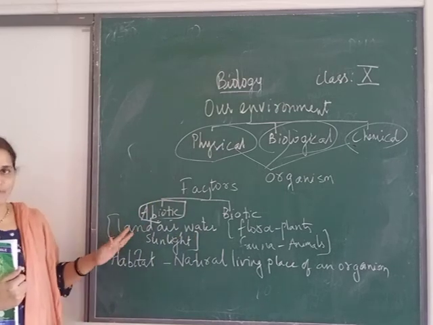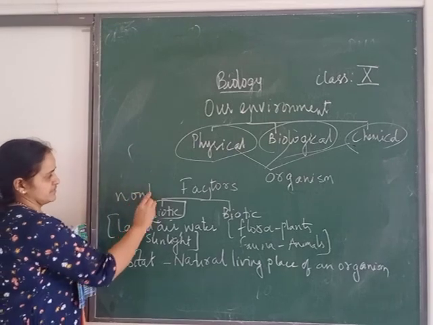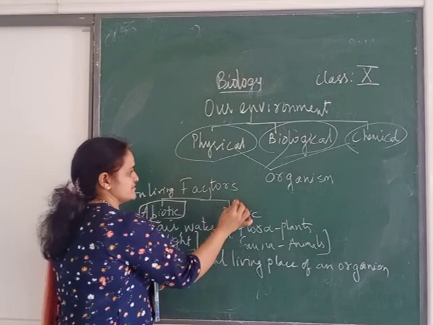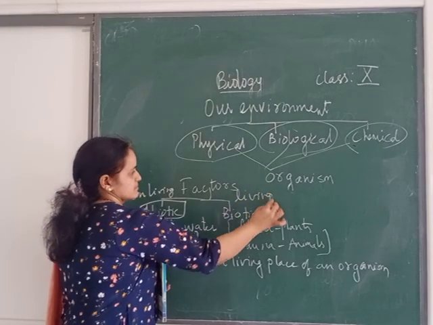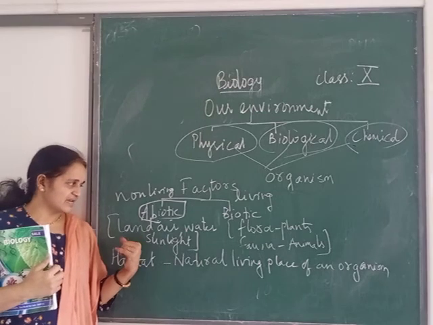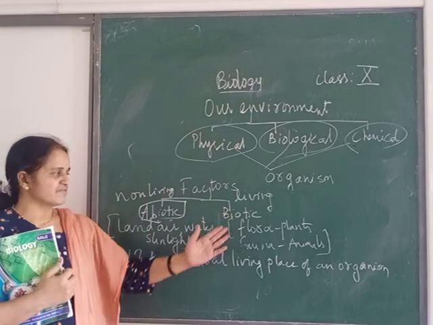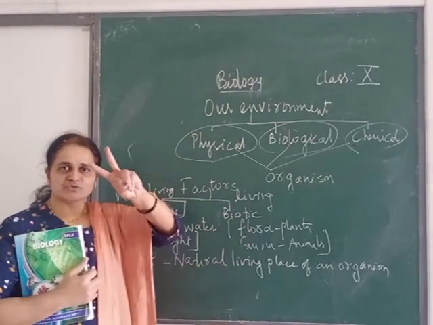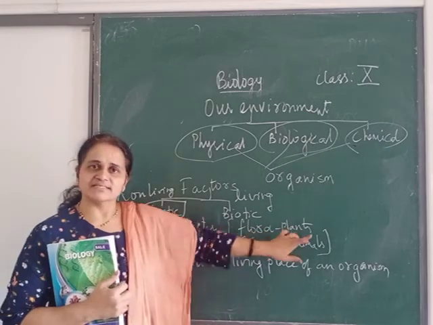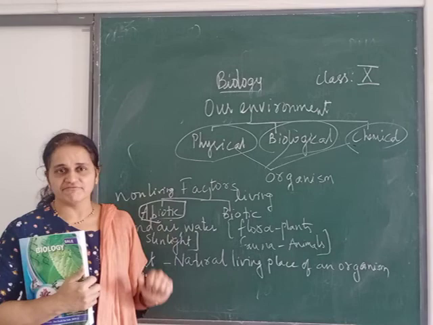You can draw it in the form of a flow chart. So you remember abiotic means non-living. This basic keyword you remember, non-living. Biotic means living. What are the abiotic factors in the environment? They are land, air, water and sunlight. Biotic means living. Living means there are two F's, that is flora and fauna. Flora is nothing but plants. Fauna is nothing but animals. They come under the group of biotic factors.